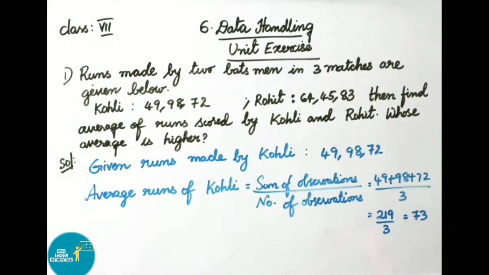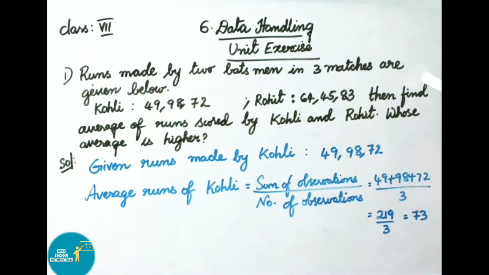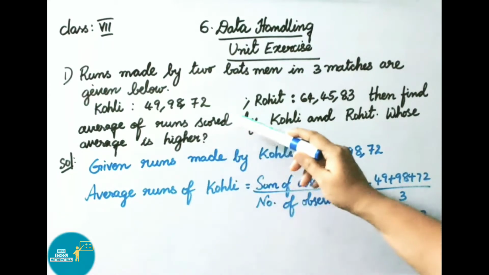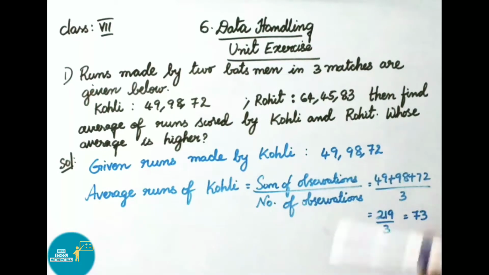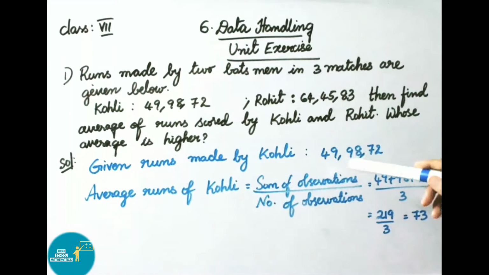See now question number 1. Runs made by two batsmen in 3 matches are given below. Kohli 49, 98, 72 and Rohit made 64, 45 and 83. Then find the average of runs scored by Kohli and Rohit. Whose average is higher? Let us see the solution.